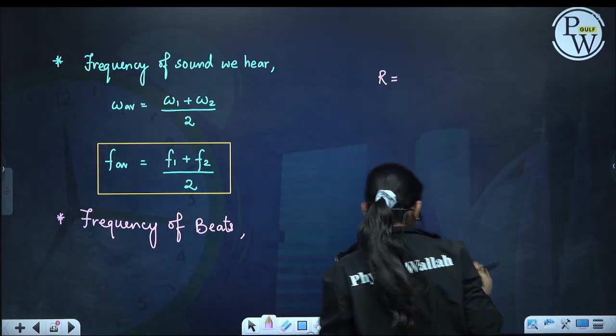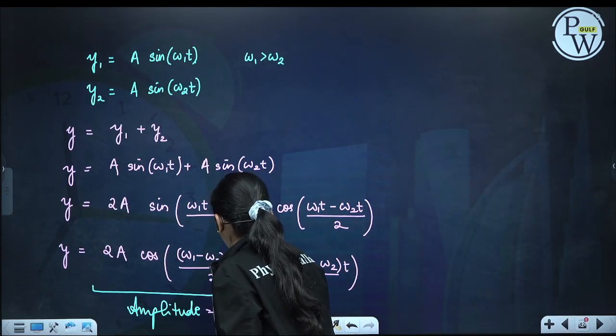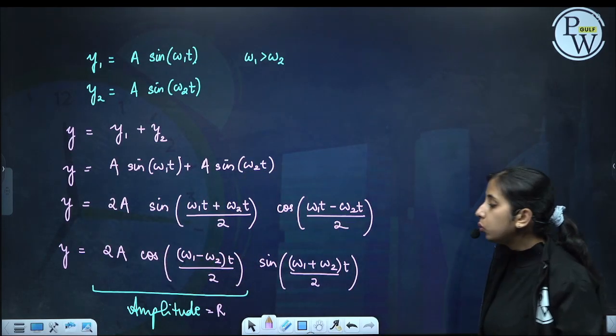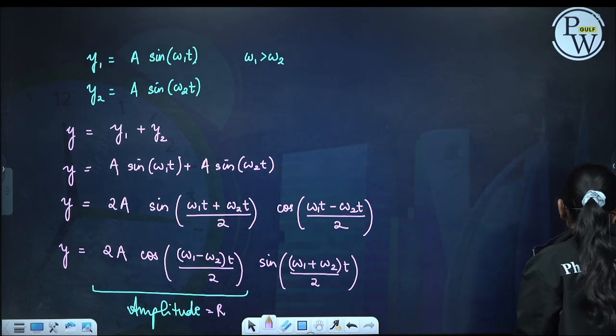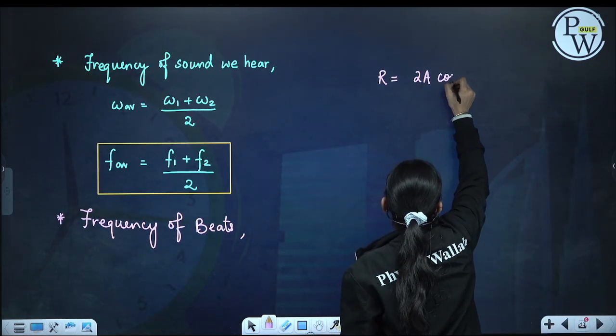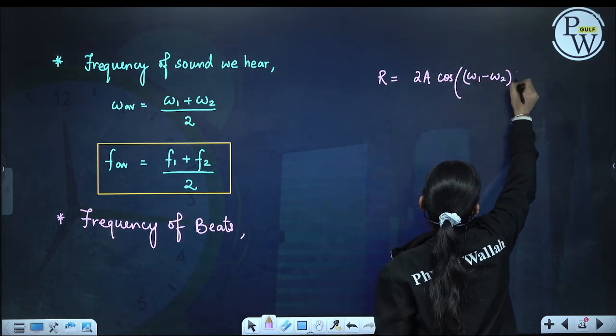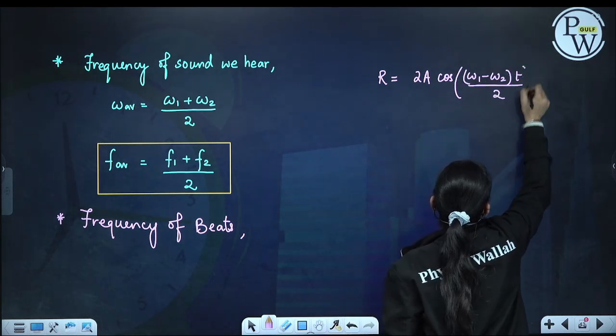If we name the amplitude as r, this will be equal to 2a cos of (omega 1 minus omega 2) t by 2.